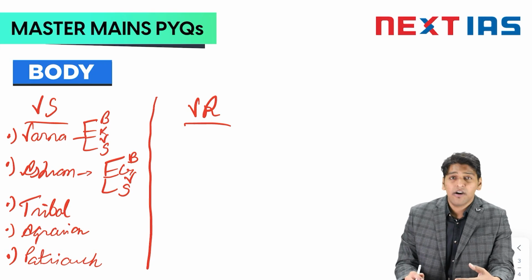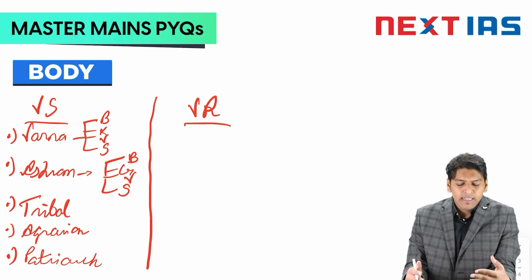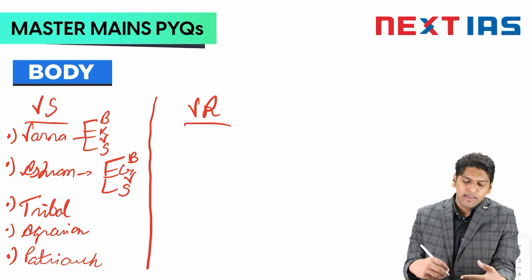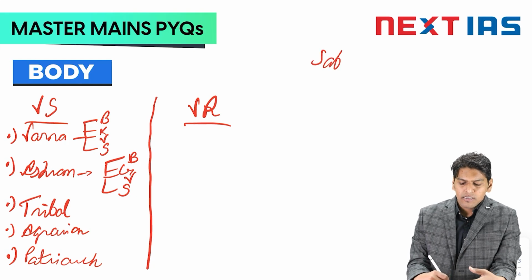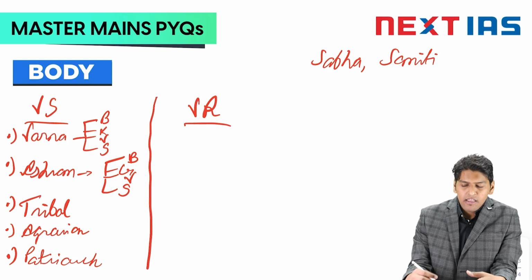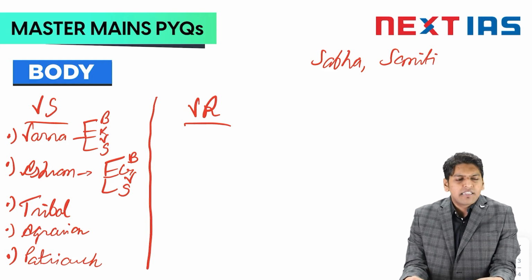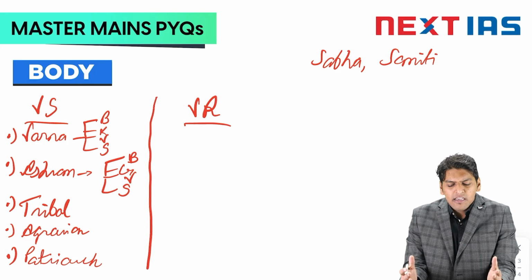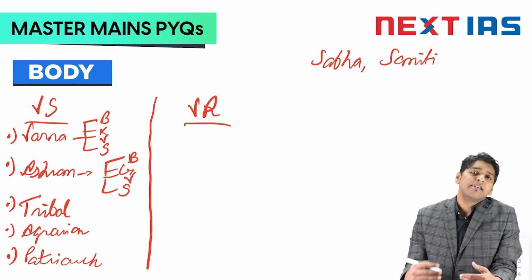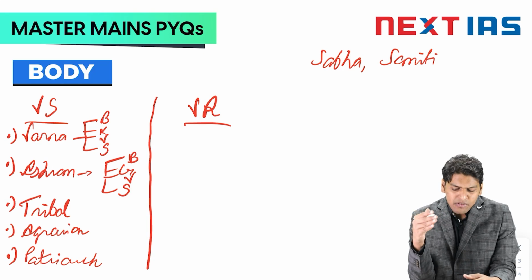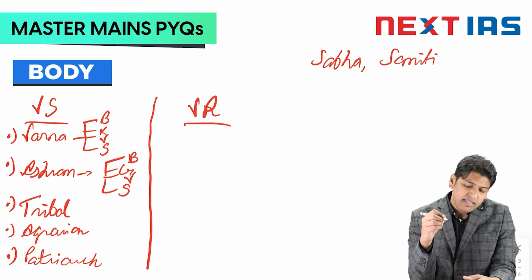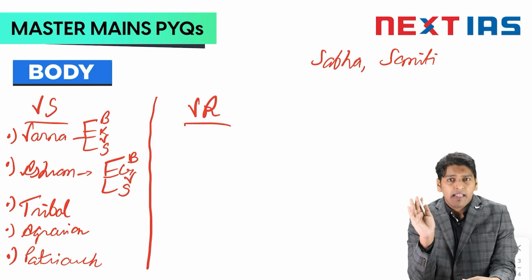When you study Vedic society in the early Vedic phase, they had concepts of sabha and samiti. The citizens of the society would gather around to make decisions and to choose their leaders. But later, in later Vedic times, the participation of women in these sabhas and samitis started to decline.